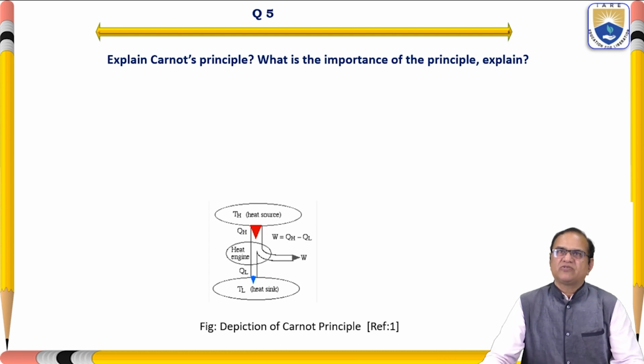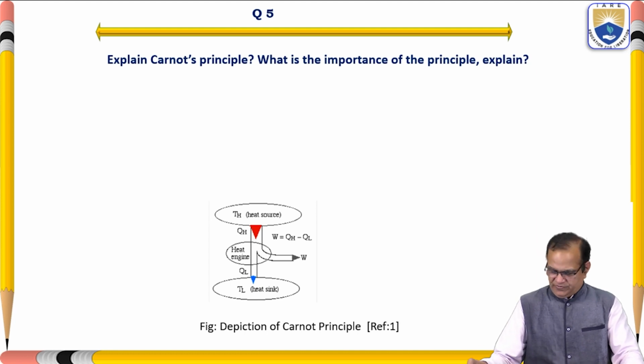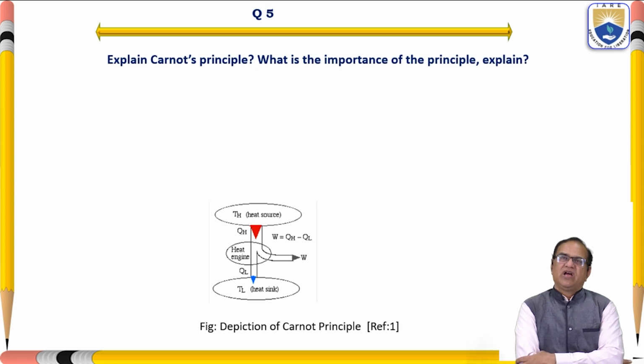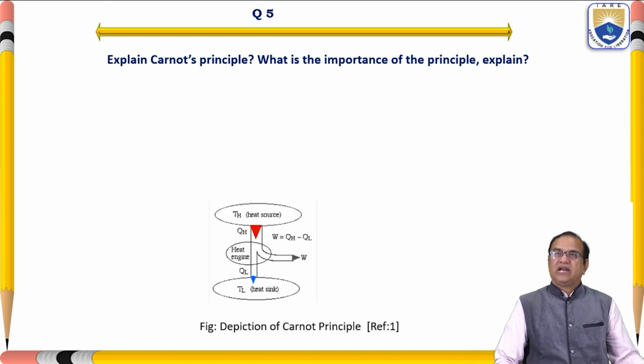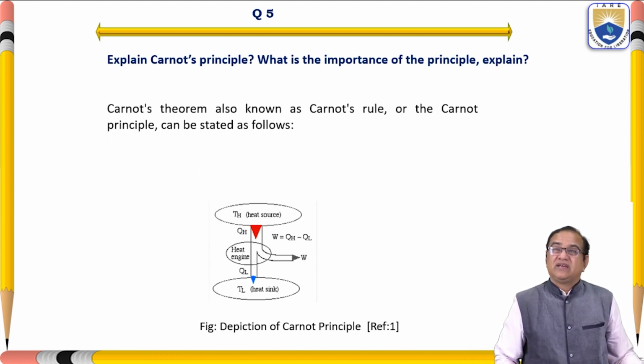Now I will discuss the Carnot principle. What is the importance of the principle explained? After the Kelvin-Planck statement and the Clausius statement, Carnot put forward his own principle, and it is told that as per his definition, this is the most efficient system possible.